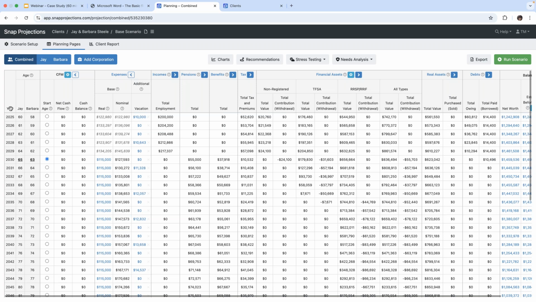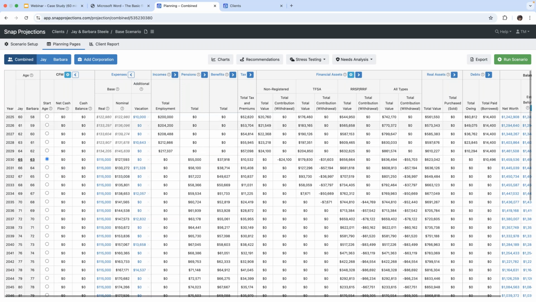So we have the calendar years here, and then we have the ages of our clients in those calendar years. So starting the plan, Jay is age 60, Barbara is age 58. And then we have our cash flow management columns, which we have 2 cash flow managements. We have automatic cash flow management and we have manual cash flow management.